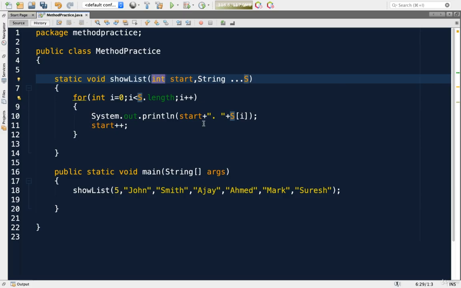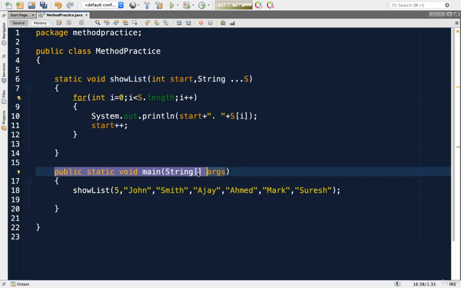Now one last thing. We have been writing this method public static void main, String array args. So for array arguments, can I write a reference here? Yes, it is perfect. No error. If there is an error, it will turn into red color.